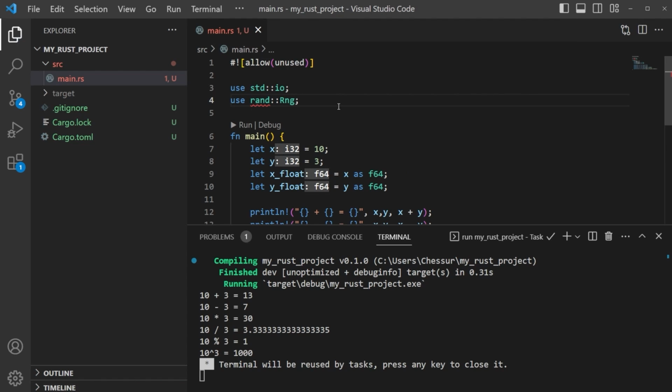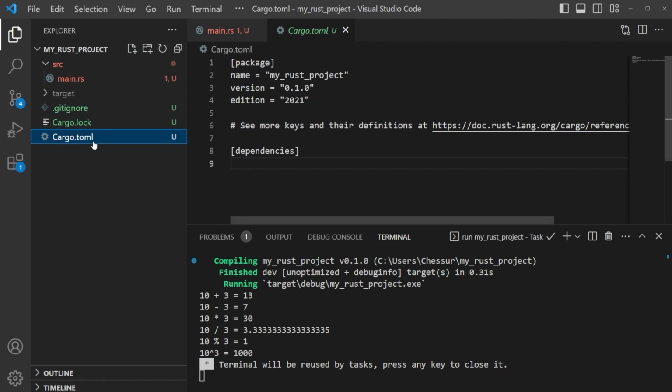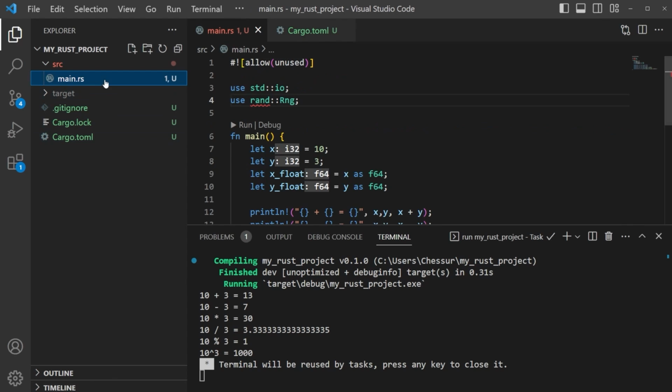Okay, well, we need to actually declare this, and this is where this TOML file comes into play. For now, let's just go ahead and type in rand is equal to 0.8.5 like this, and we'll save it. And then we'll come back and we'll save in here and try to run this.